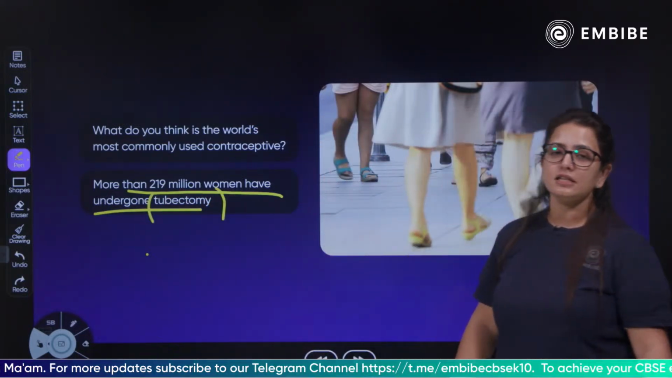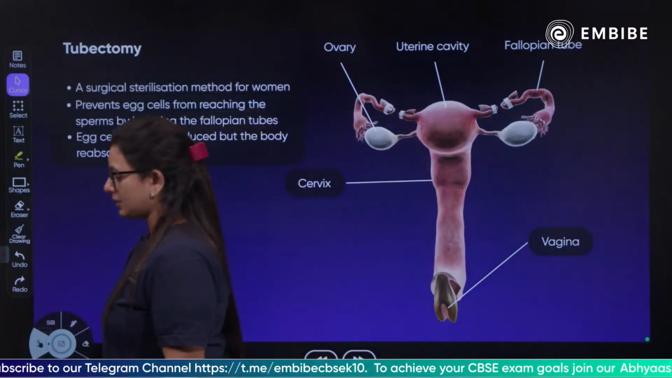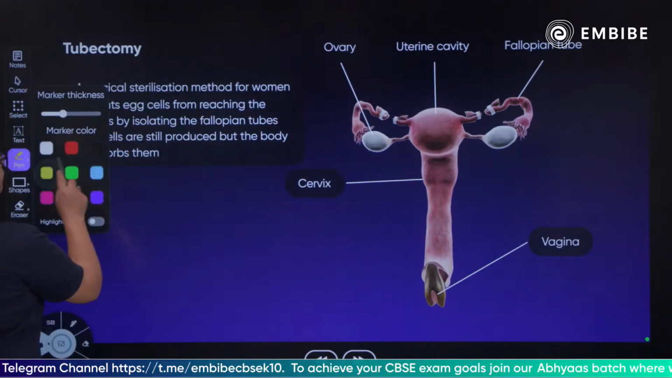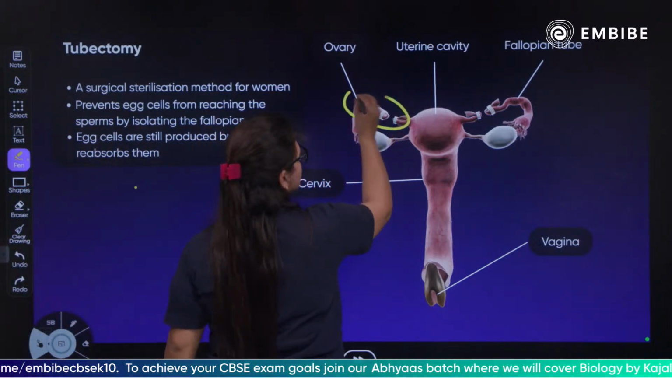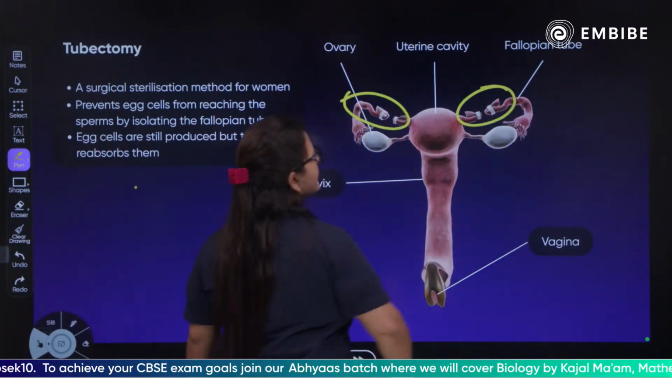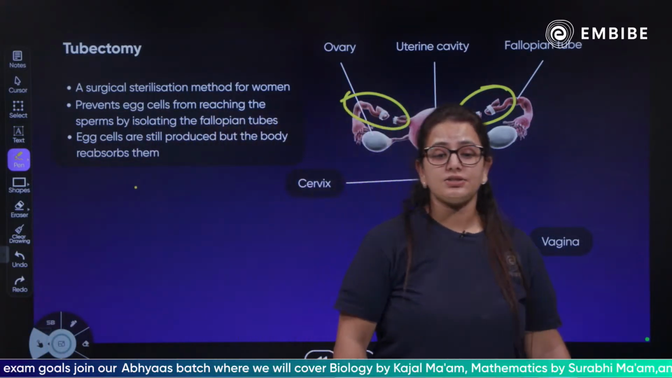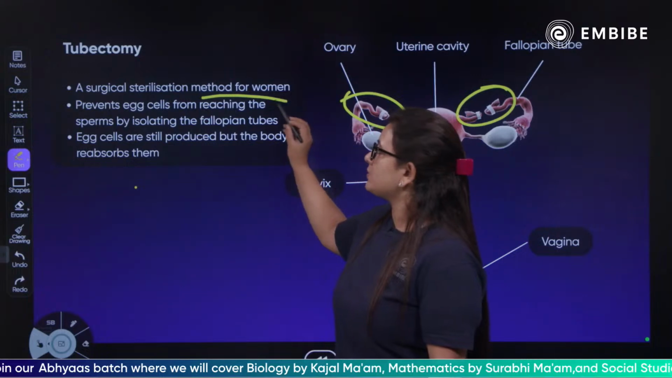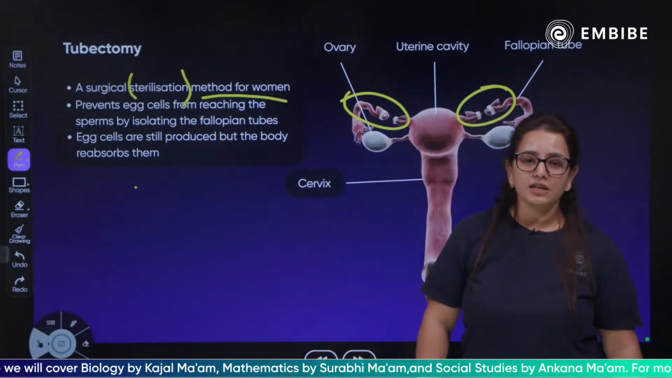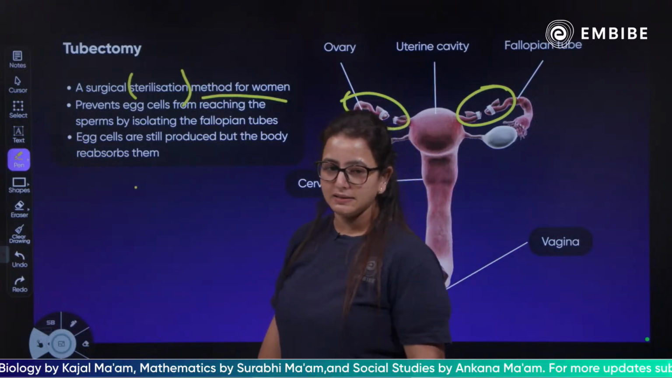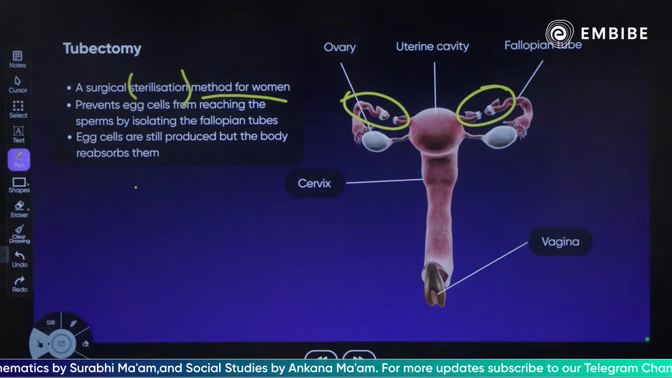Let's see what exactly happens to the female reproductive system in this surgical method of contraception. As you know, children, these are your fallopian tubes. This is the surgical sterilization method for women. Sterilize means not able to reproduce anymore. It prevents the egg cell from reaching the sperm by isolating the fallopian tubes.